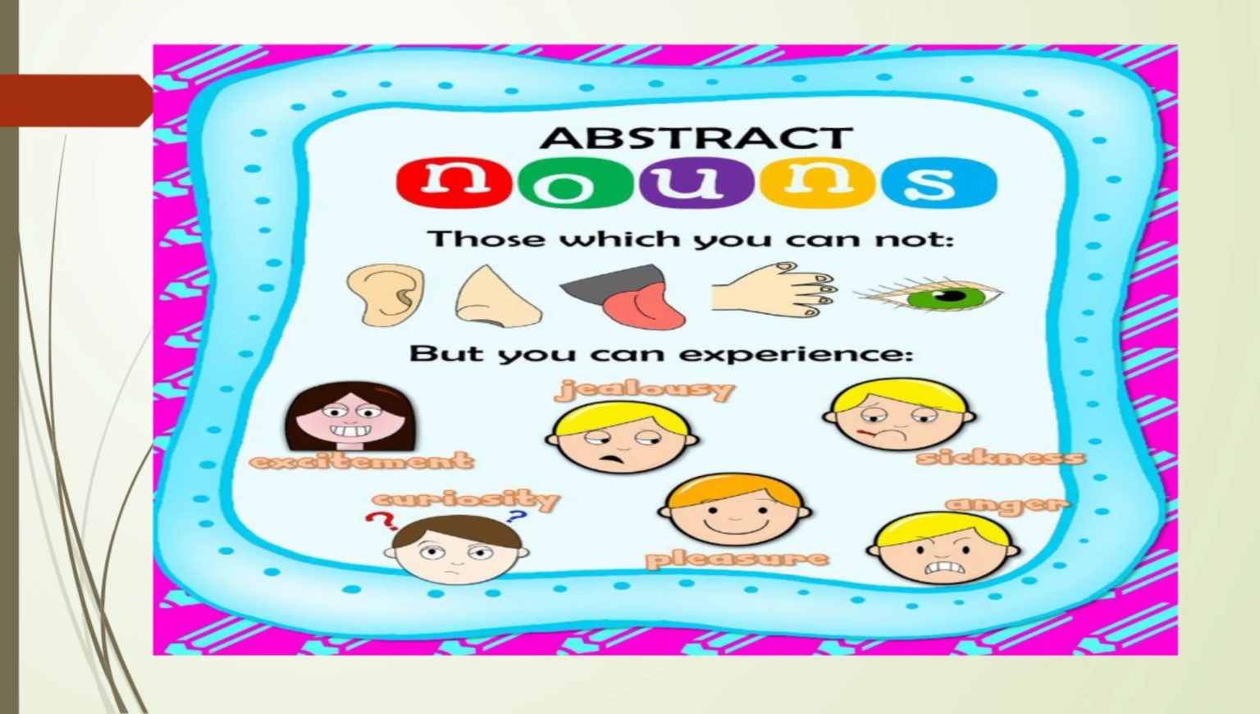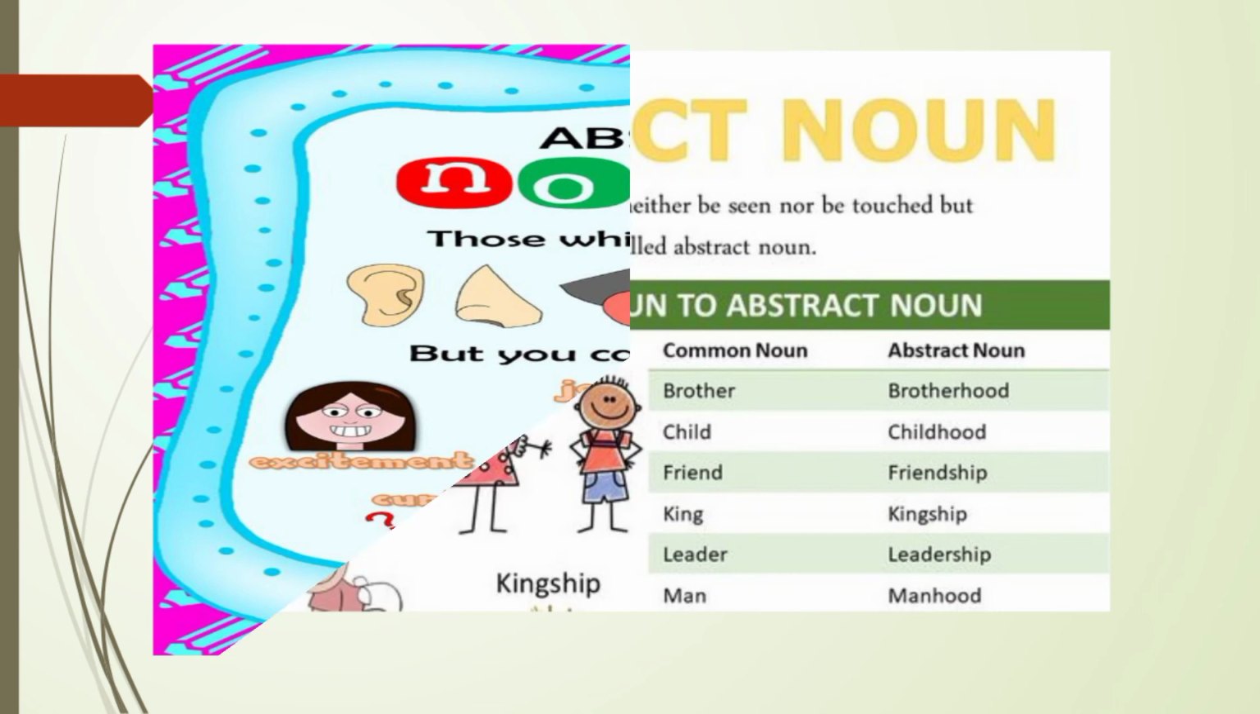I have given some more examples for abstract nouns. You already know what is an abstract noun. Abstract nouns are those which you cannot hear, smell, taste, touch or see, but you can experience. Is it not? Anger, then jealousy, pleasure. These are all some more examples for abstract nouns.